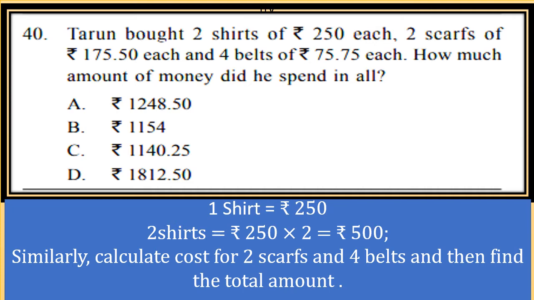Similarly, cost of one scarf is 175.50. So find the cost of 2 scarves. And cost of one belt is 75.75. Now find the cost of 4 belts. Just multiply 75.75 into 4. Now after finding the cost of 2 shirts, 2 scarves and 4 belts, just add them to get the answer.